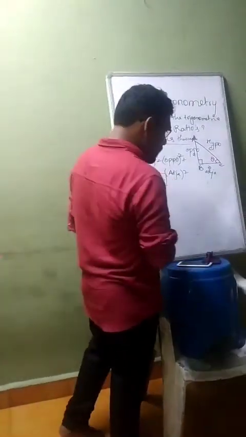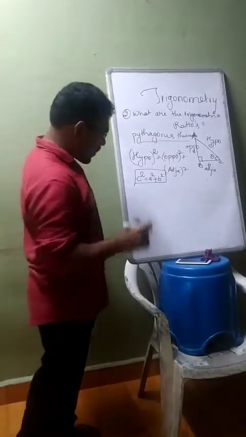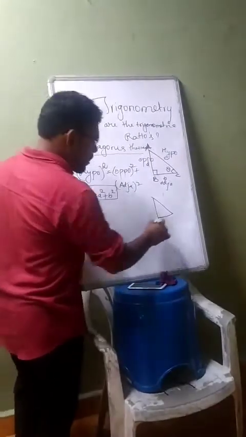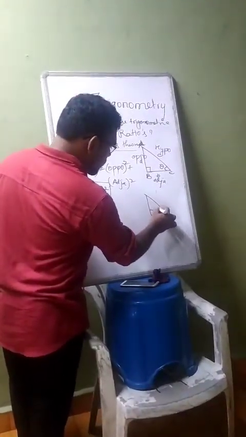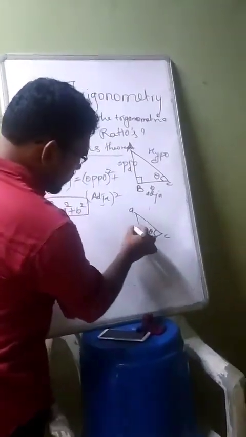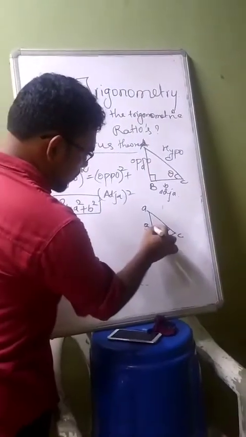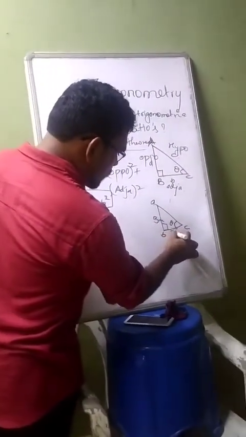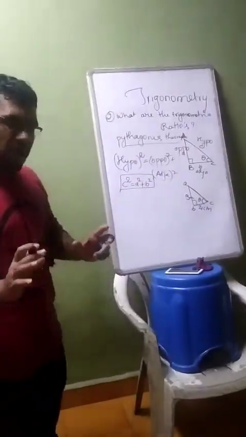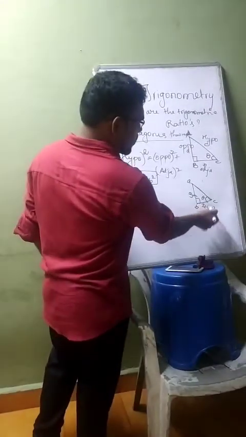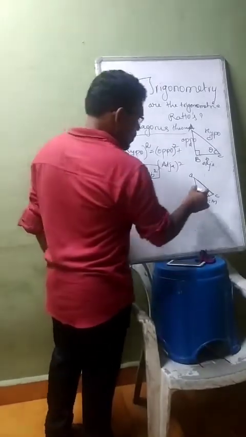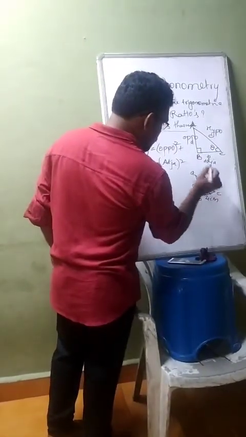For example, regarding the question, you try this one. Very simple. Understand this. This is a right angle triangle, which has 90 degrees and some angle theta. A, B, and C. Suppose this is 3 centimeter and this is 4 centimeter. What will be this side? By using Pythagoras, determine the answer. So what does the Pythagoras theorem say? Suppose this is x.